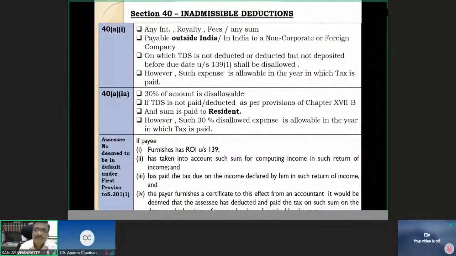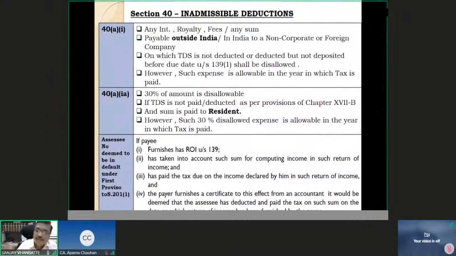So by no means will this certificate come to me by 31st March 2021. Because 31st March 2021 will get over, the previous year will end, thereafter the returns will become due, and thereafter the return will be filed by XYZ and company, and then only the chartered accountant will be able to give me the certificate.